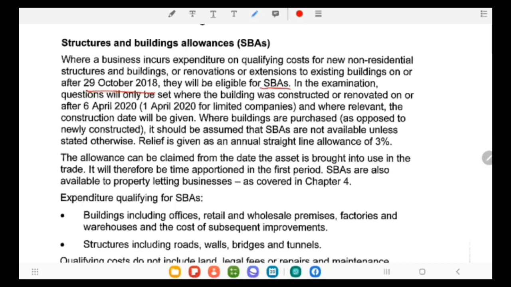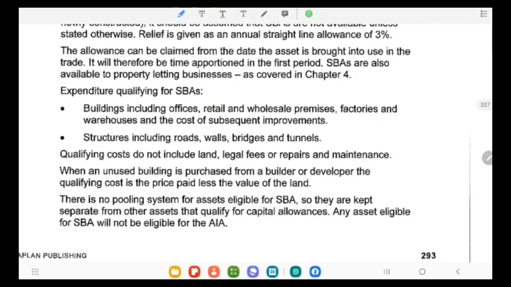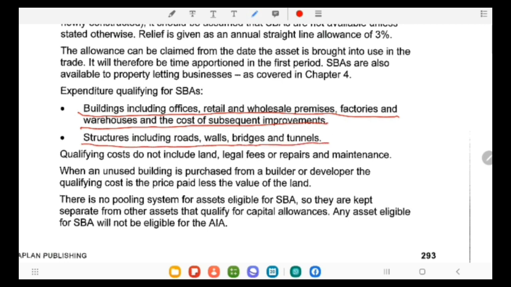But remember that in the examination, the question will only be set where the building was constructed or renovated after 6th April 20. The expenditure that qualifies for SBA is buildings including office, retail and wholesale premises, factories and warehouses, and the cost of subsequent improvement, and structures including road, wall, bridge and tunnel. Qualifying cost does not include land, legal fee, repair and maintenance.